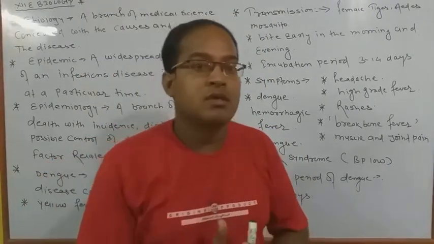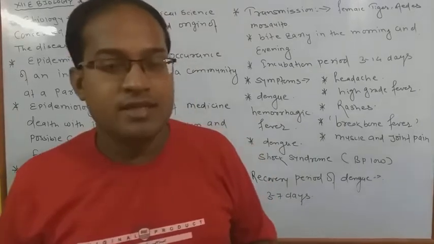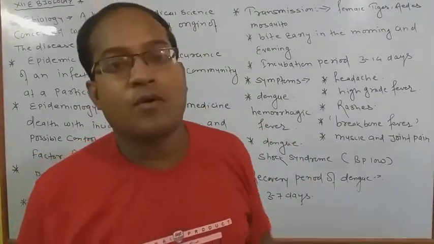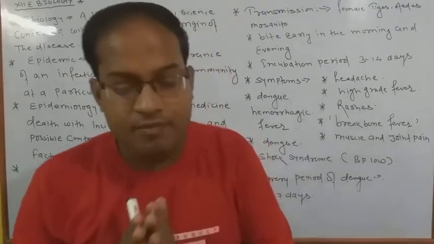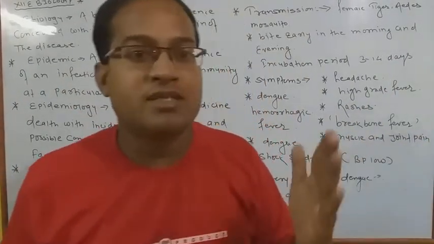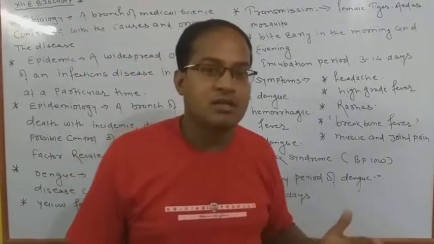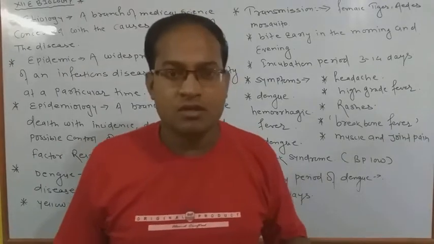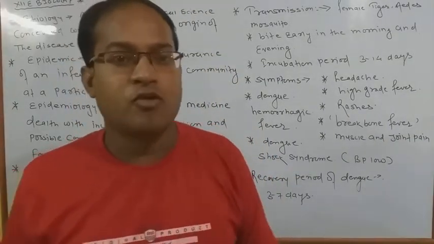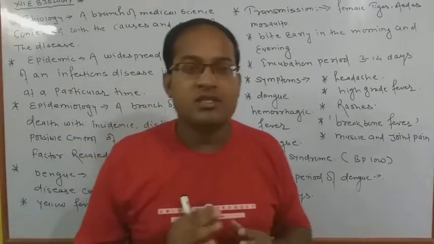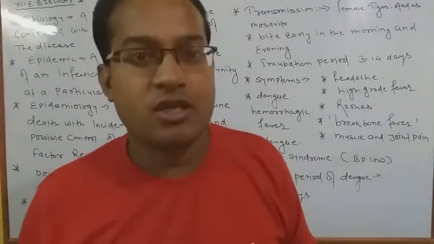Okay, because all over the world there are several types of disease created by different types of organisms. Certain types of disease may be caused by bacteria. Certain types may be caused by virus. Some of them may be caused by small types of worms. Okay, protozoans, plasmodium.